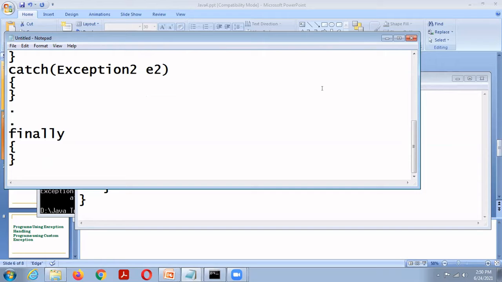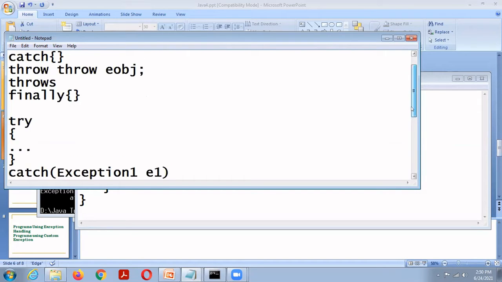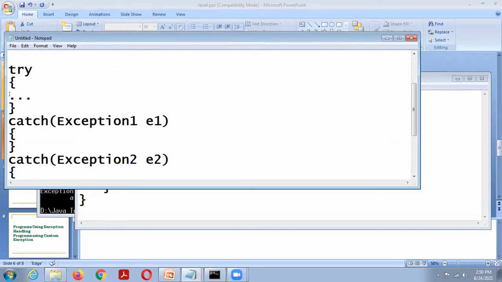So this is a single try block with multiple catch blocks. A single try block is enough for monitoring all exceptions, but one catch block can handle only one exception.